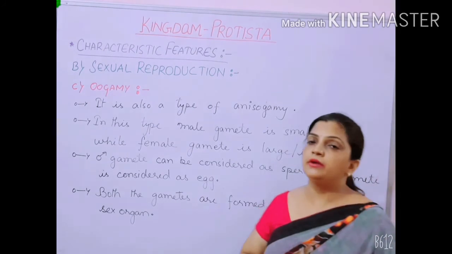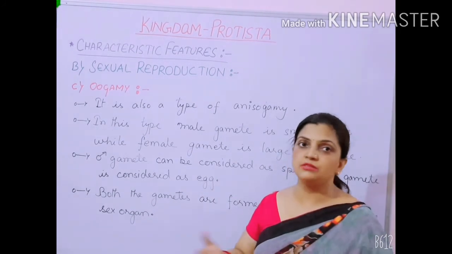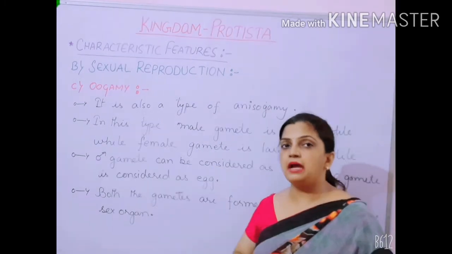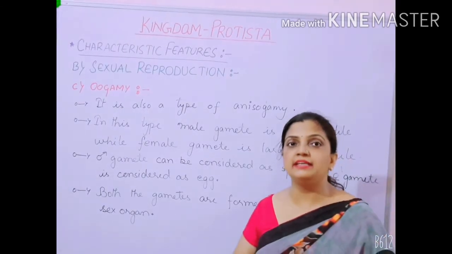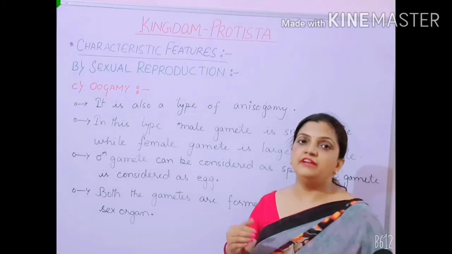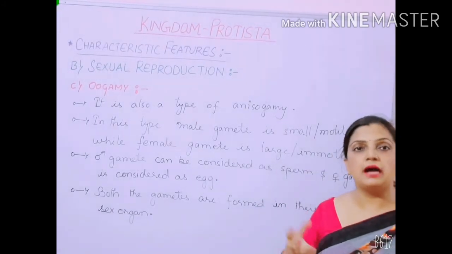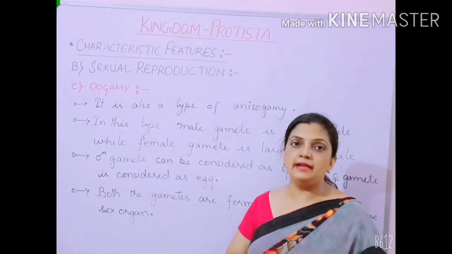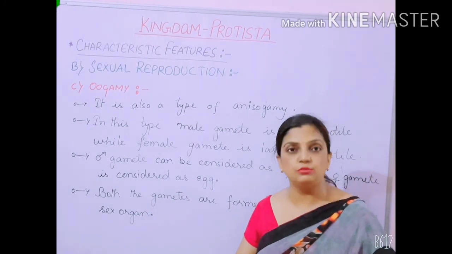How? Here the two fusing gametes are the male gamete and the female gamete, as in all the types we have discussed. So here the male gamete is small in shape, small in structure, and they are motile, which means they have flagella. And the female gamete is large, big in shape, size and structure, and they do not have flagella, so they are immotile, non-motile.